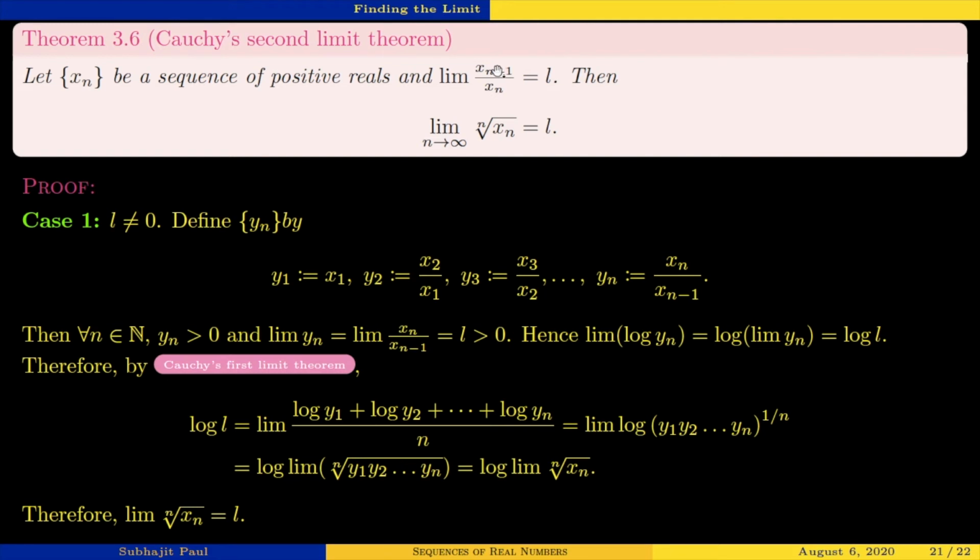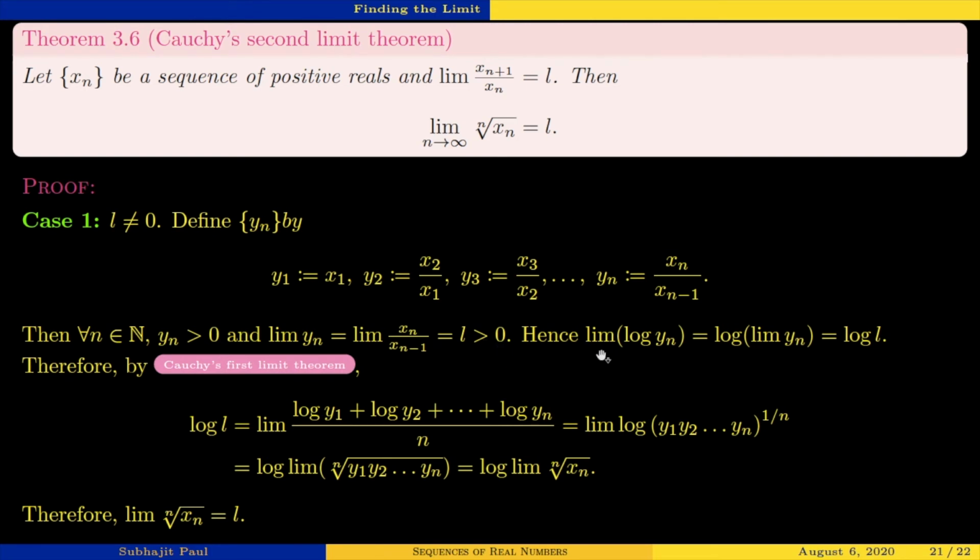This is a sequence of positive numbers, and the limit of yn is basically the term ratio limit of the sequence xn. So the limit of xn by xn minus 1 is L, which we have assumed is not 0, so it is strictly greater than 0. L cannot be negative since we are doing everything with positive sequences, and we have assumed L is not 0 in this case. So L is definitely greater than 0.